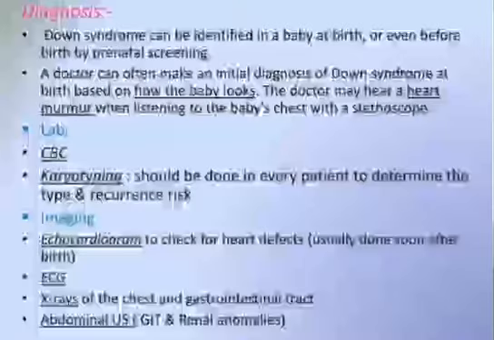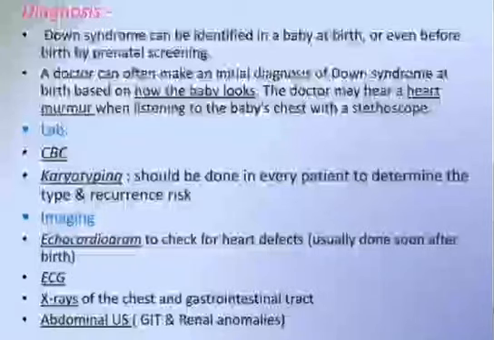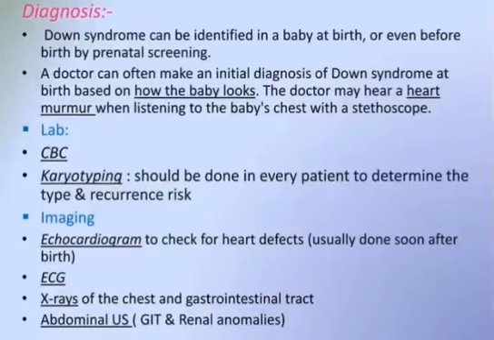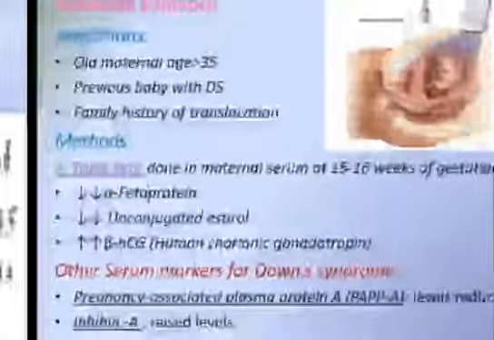Diagnosis. Down syndrome can be identified in the baby at birth or even before birth by prenatal screening. A doctor can make the initial diagnosis of Down syndrome at birth based on how the baby looks. The doctor may hear a heart murmur when listening to the baby's chest with a stethoscope. Under the lab, they can go for CBC and karyotyping. This should be done in every patient to determine the type and the recurrence risk. Imaging. Echocardiogram to check for heart defects, usually done soon after birth. ECG, X-ray of the chest and the gastrointestinal tract, and abdominal ultrasound for GIT and renal abnormalities.